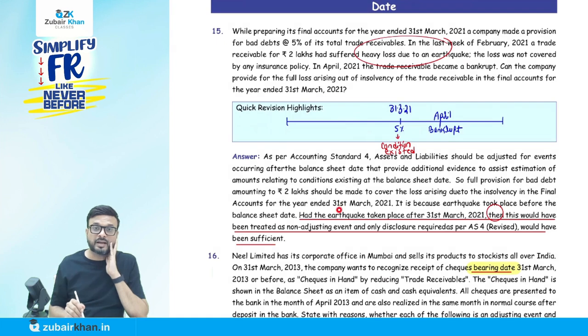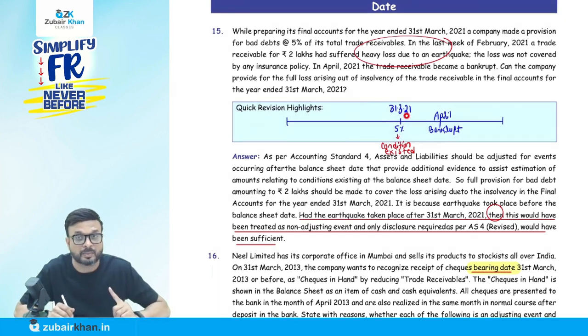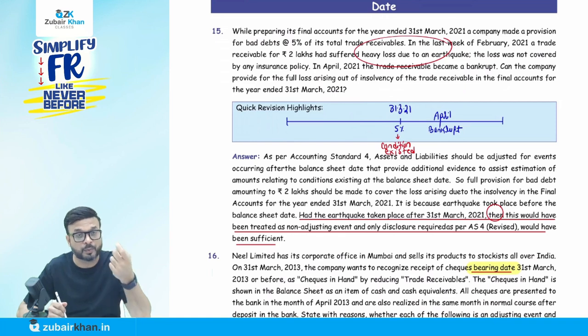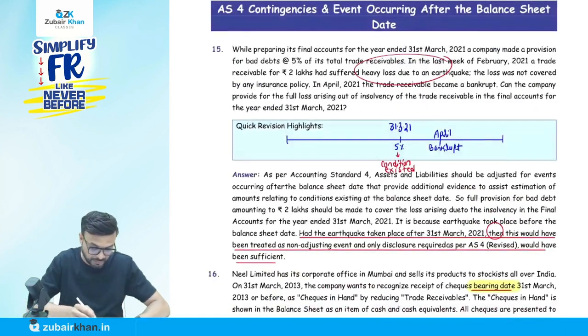Now, had the earthquake taken place after 31st March 21, this would be treated as what? A non-adjusting event. Why? Because if the earthquake happened after the balance sheet date, the condition did not exist on the balance sheet date, and in that case, if it is material, we have to disclose it in the approving authority's report. But here the condition existed on the balance sheet date. So, although we had already created a provision of 5%, we will change it and make a provision for the complete amount of rupees 2 lakh. Now question number 16.